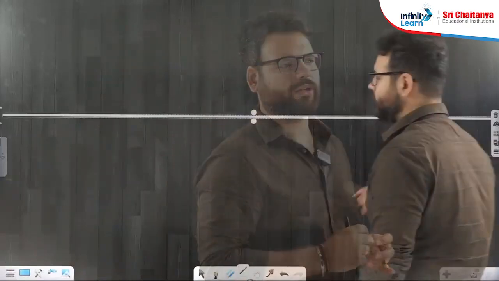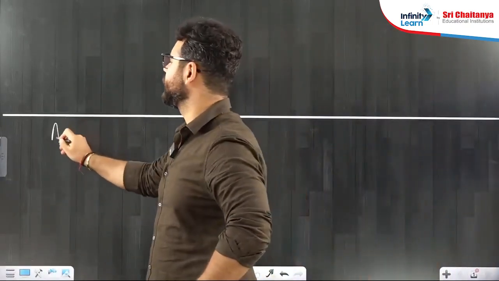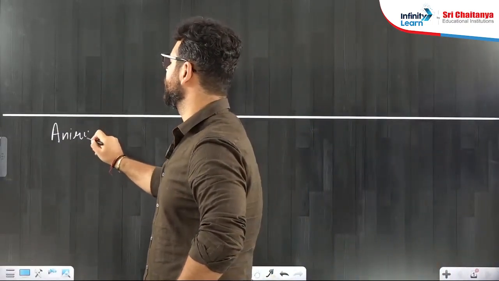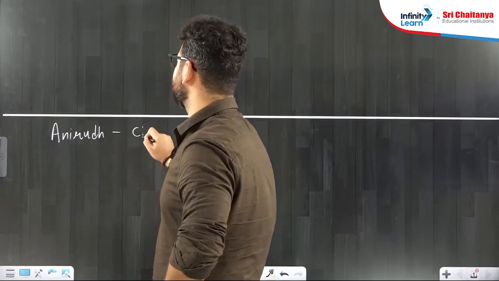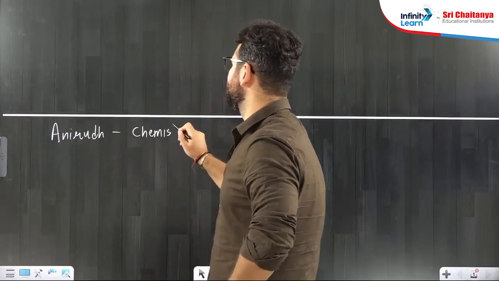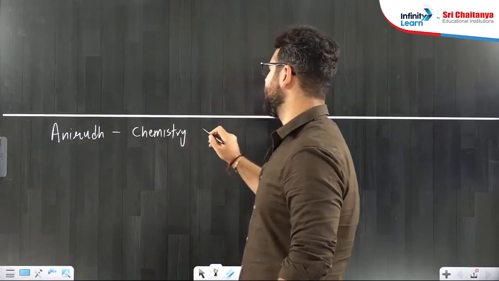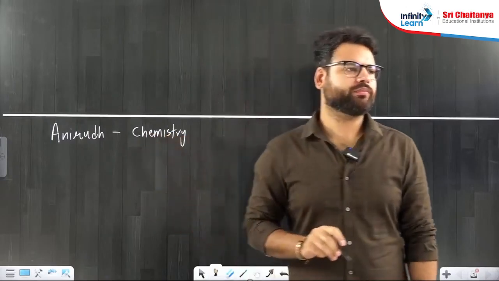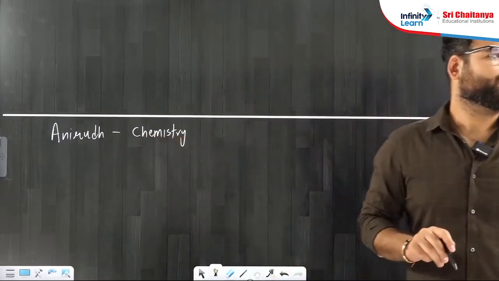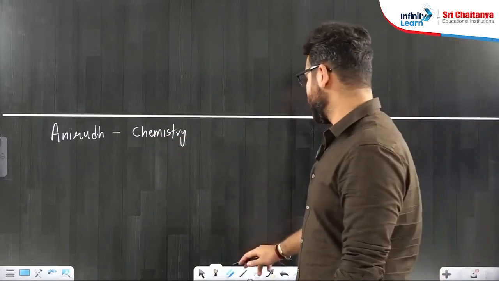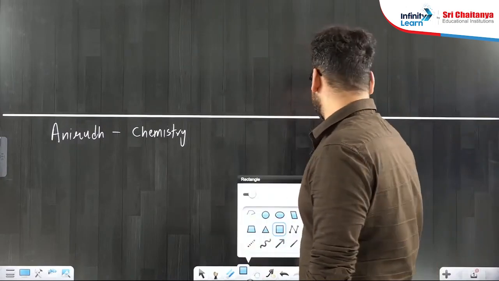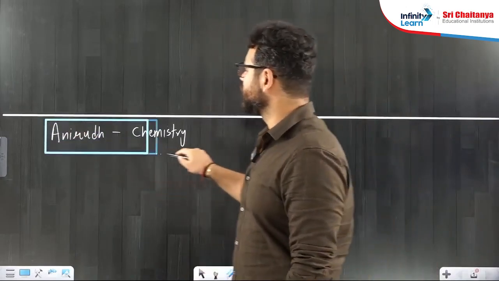Good morning everybody. Today we are going to talk about how to find the structure of any covalent compound. Lewis dot structure we'll talk about. My name is Anirudh and I am a chemistry senior lecturer, or your mentor, at Shri Chaitanya Goshala. Today the topic that we have chosen for this video is Lewis dot structure.